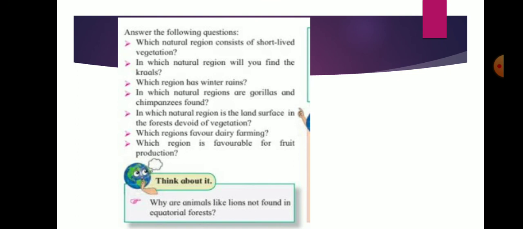Answer the following questions. What natural region consists of short-lived vegetation? Now, from these question answers, if you are interested, solve it or let it be. Some good students, learning students, studied students will solve, and average students will do nothing.